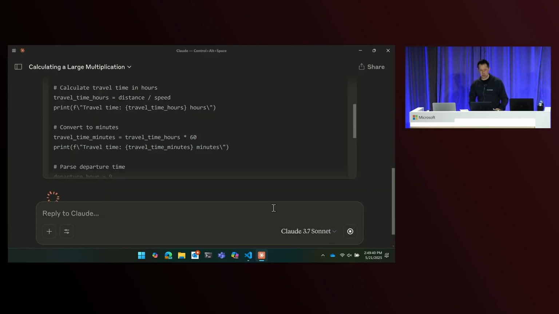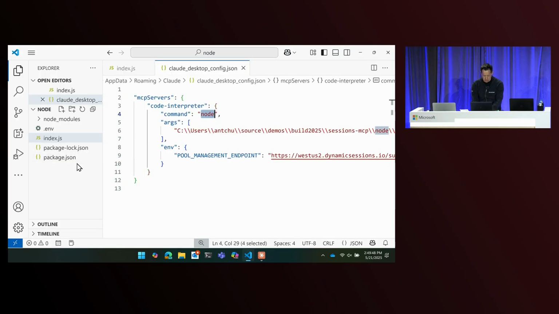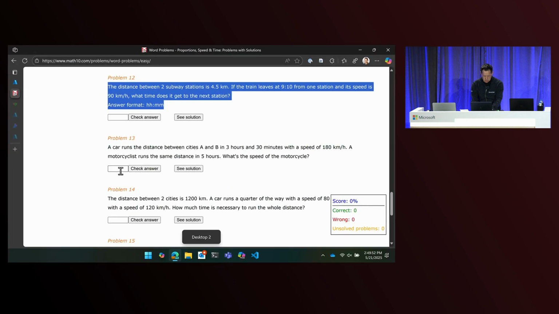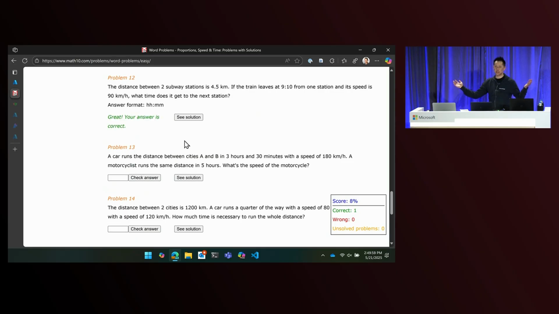I'm just going to say allow once. And then it came back with a result. I don't know if this is right, but let's see. We're going to take this and check the answer. Which question did I ask? This one. Check the answer, and we got it right. This is bonkers. So that's one way that you can use dynamic sessions if you want to cheat on your grade 8 math homework.